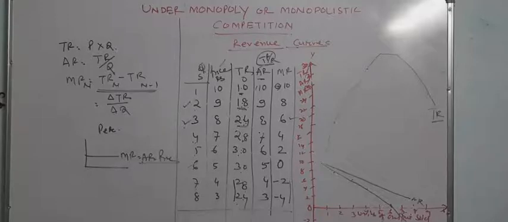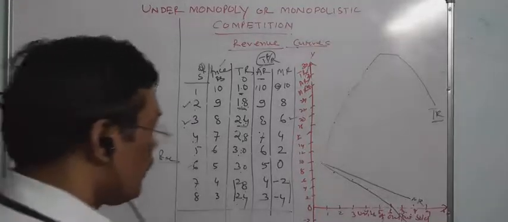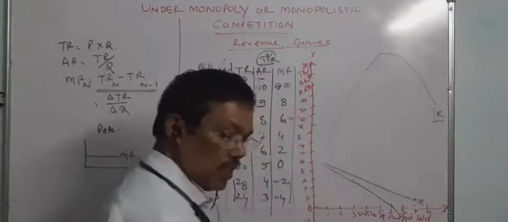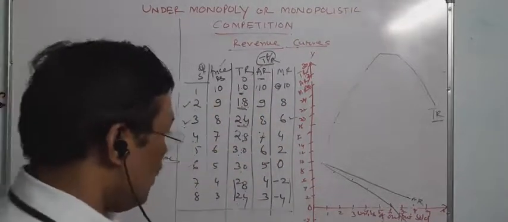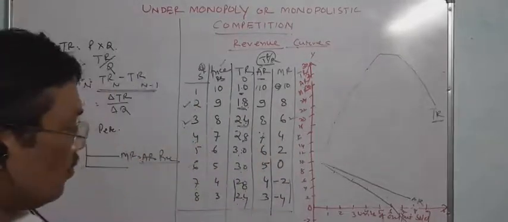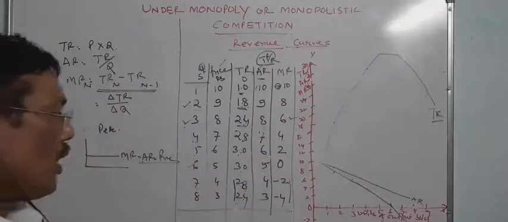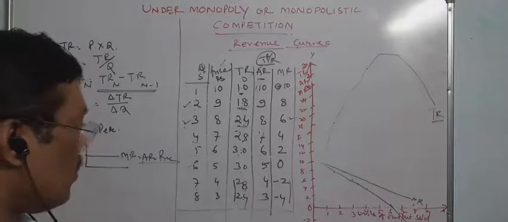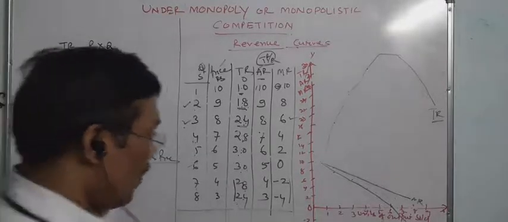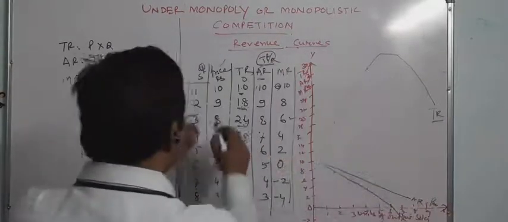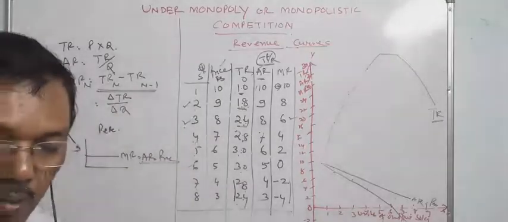So from this diagram, we can say that average revenue is decreasing and marginal revenue is decreasing. MR and AR both slope downwards from left to right, like the shape of the demand curve, and average revenue is equal to price.